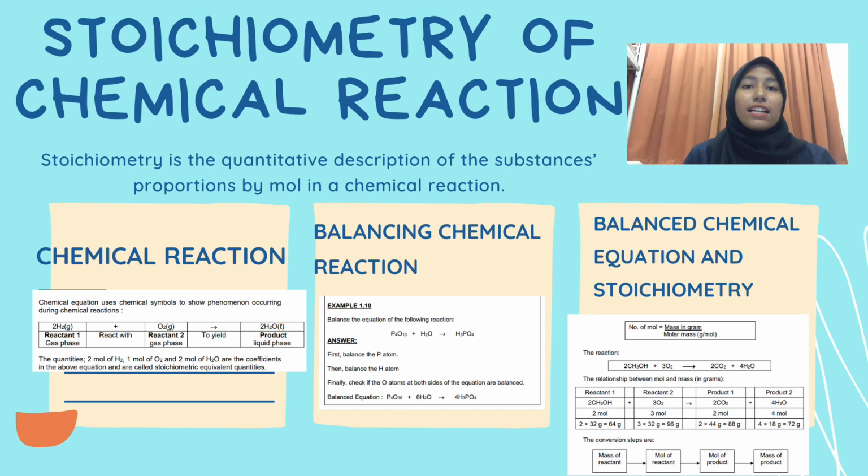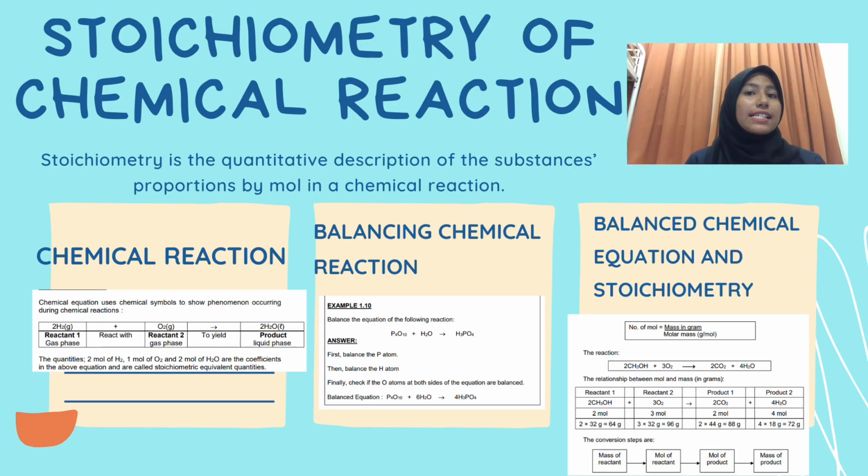2H2 in gas as reactant 1 react with O2 in gas as reactant 2 to yield 2H2O in liquid as product. The quantities of 2 mole of H2, 1 mole of O2 and 2 mole of H2O are the coefficients in the above equation and are called stoichiometric equivalence quantity.